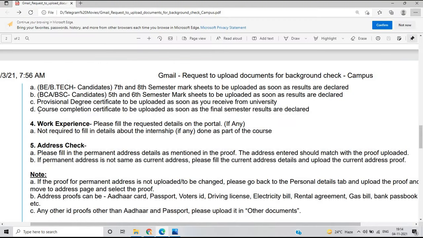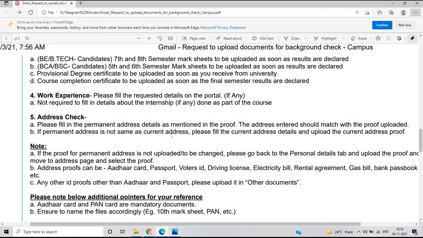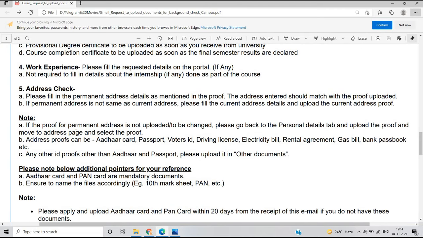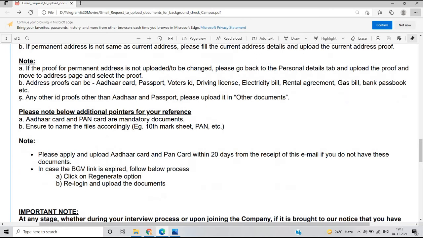So the next process is work experience. Please fill in the requested details on the portal, if any. It is not required to fill in detail about the internship. Then the address check: please fill in the permanent address details as mentioned in the proof. The address entered should match the proof uploaded. If the proof for the permanent address is not uploaded, please go back to the personal details tab and upload the proof. You have to upload the address proof also.